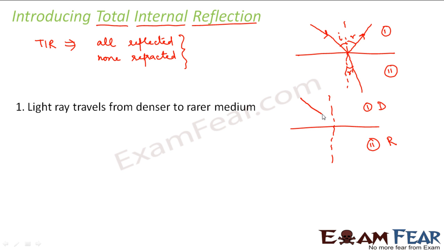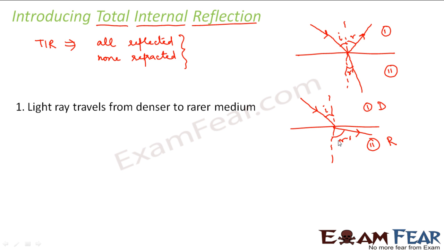So in this case, what will happen? Let us suppose this is my incident ray making an angle of incidence i. When a ray of light moves from a denser medium to a rarer medium, it moves away from the normal. So this would be the angle of refraction. It moved away from the normal. Right now we are denoting the angle of refraction as r dash.